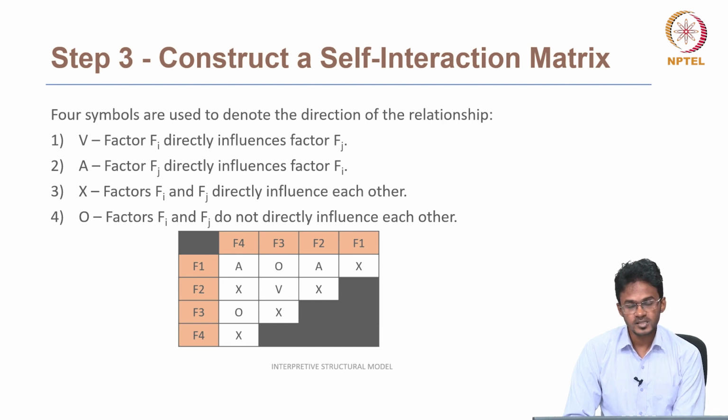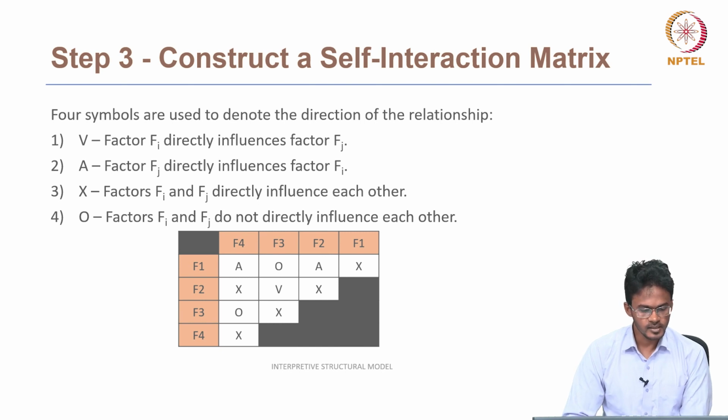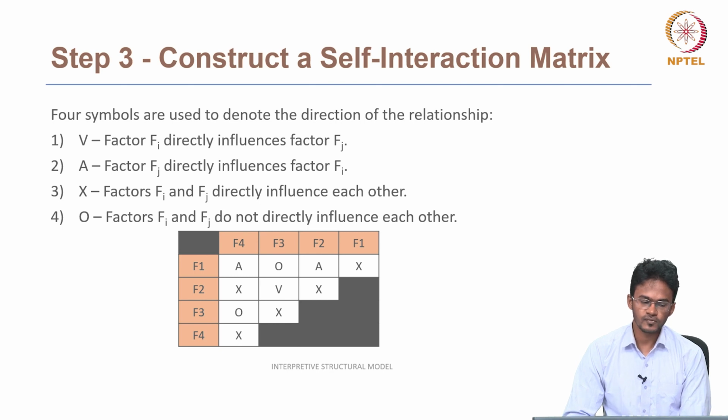It means the first factor influences the second factor, but the second factor does not influence the first factor. Then the relationship will be V. If the relationship between factors is A, then it means that the first factor does not directly influence the second factor, but the second factor directly influences the first factor. So as we see here, Fj directly influences Fi, but Fi does not directly influence Fj.